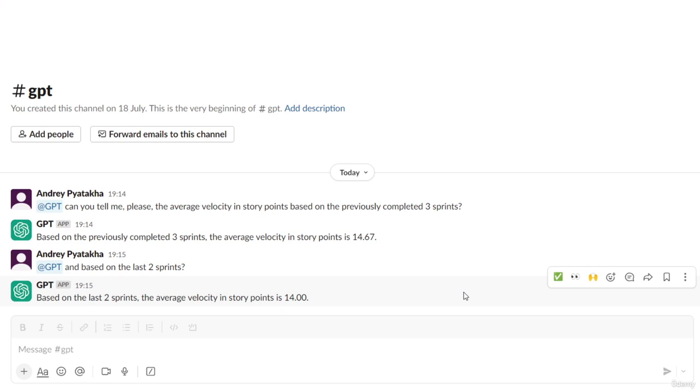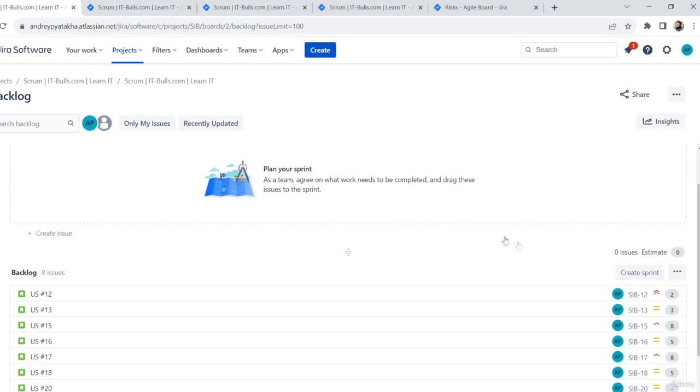But in order for you to understand the use case, let me show you how my backlog looks like now. In my backlog, I already have estimated work items. That, by the way, also may be estimated with the help of the bot and ChatGPT based on the analysis of the text description of the previous user stories. Or we can train and fine-tune another model in order to teach it how to define complexity based on the requirements. But that case will be described and shown in a separate demo.